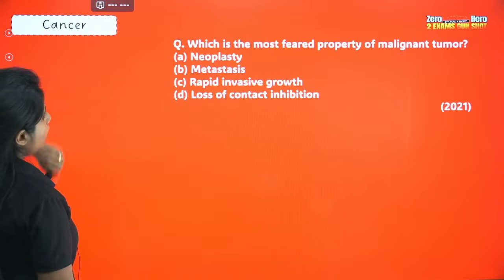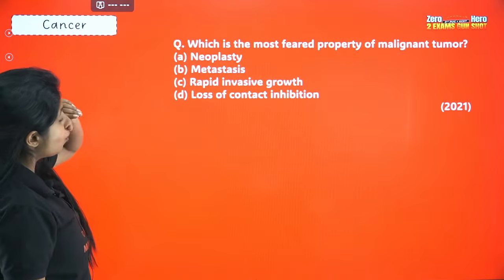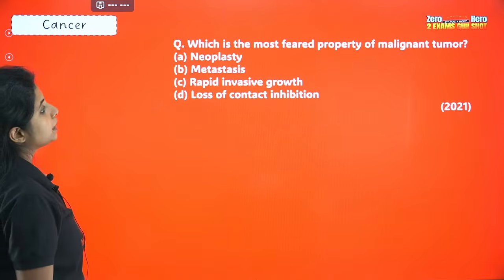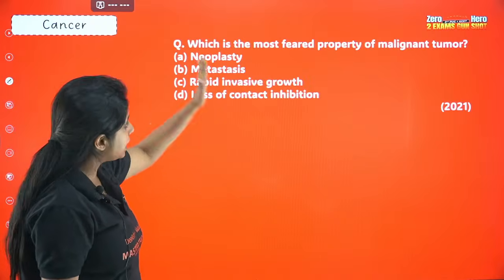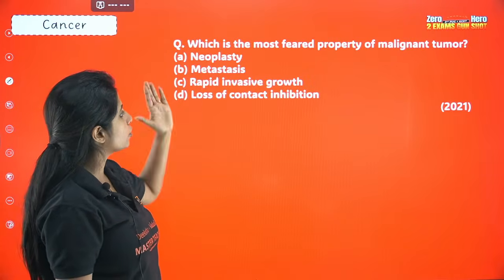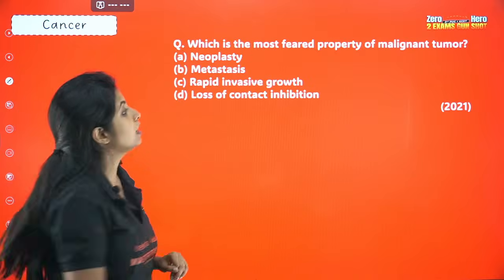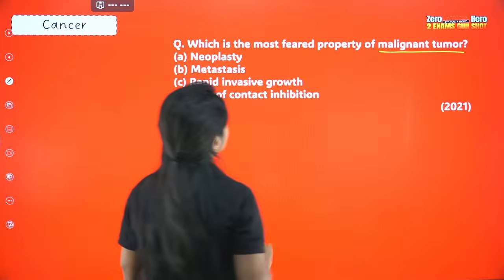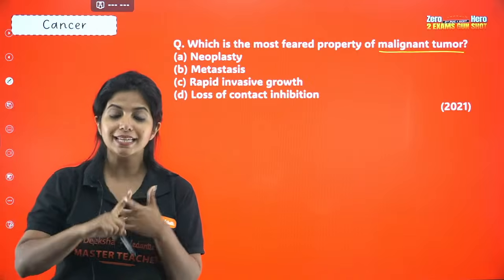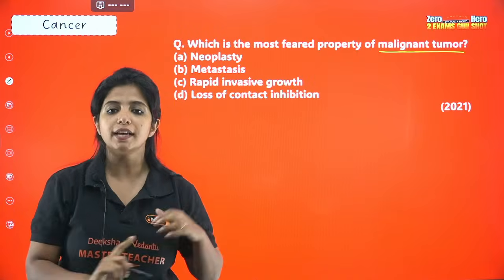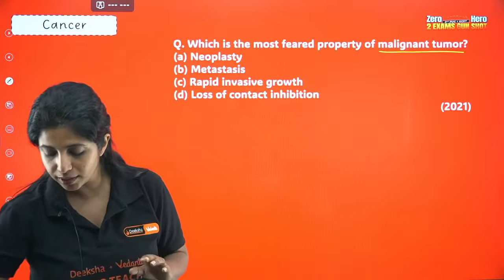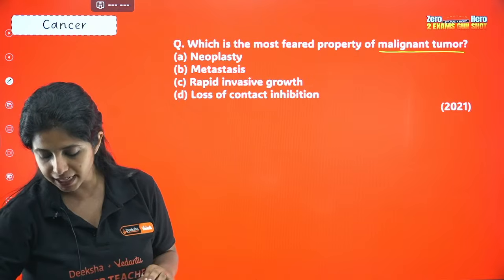Now, which is the most feared property of a malignant tumor? Neoplasty, metastasis, rapid invasive growth, or loss of contact inhibition? What do you think is the most feared property of a malignant tumor? What do you think is the answer for this question? Guys, try it.